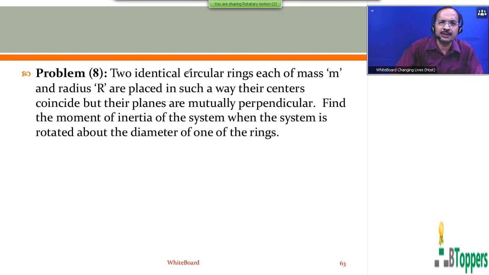Two identical circular rings, each of mass m and radius r, are placed in such a way that their centers coincide, but their planes are mutually perpendicular. Find the moment of inertia of the system when the system is rotated about a diameter of one of the rings. So the two rings are arranged in mutually perpendicular planes.